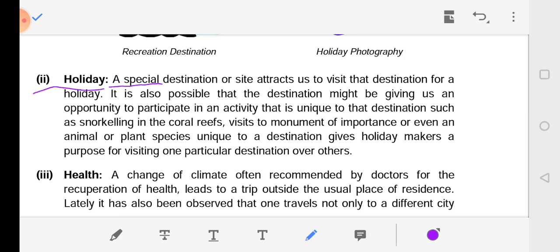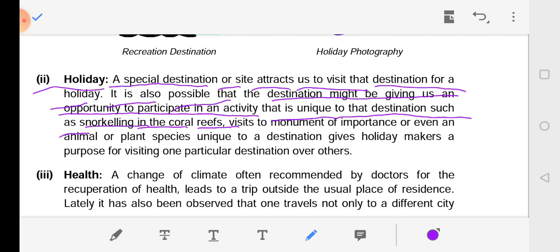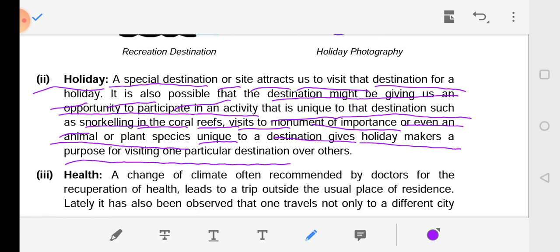Holiday. A special destination or site attracts us to visit that destination for a holiday. It is also possible that the destination might be giving us an opportunity to participate in an activity that is unique to that destination, such as snorkeling in the coral reefs, visits to monuments of importance, or even animal or plant species unique to a destination. This gives holiday makers a purpose for visiting one particular destination over another.